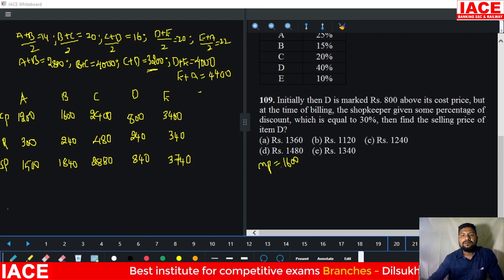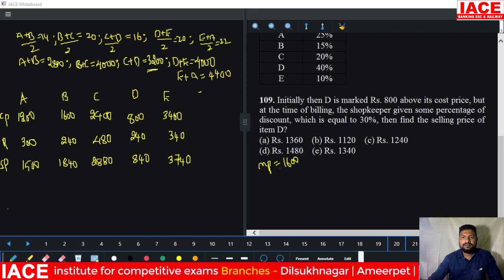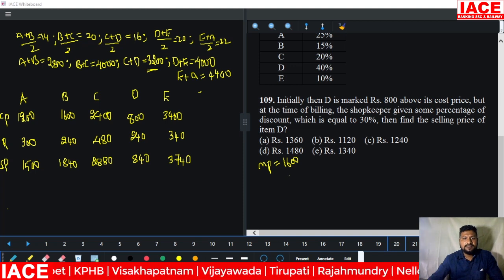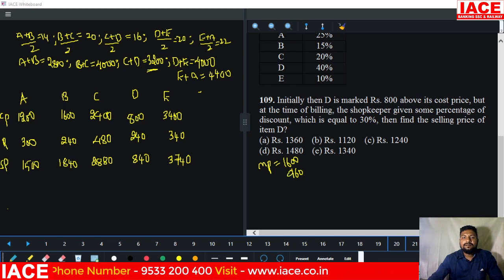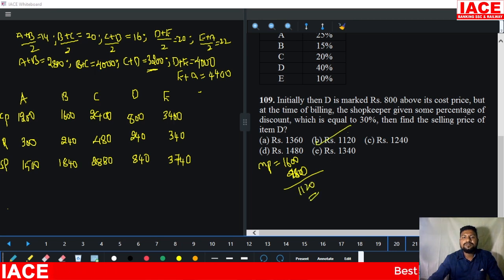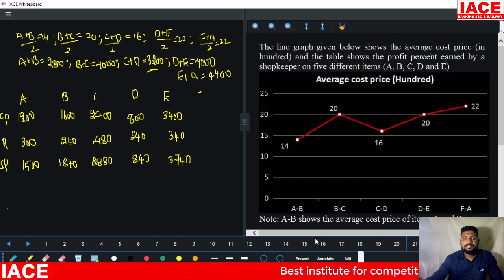30% is given as discount. 10% is 160. Then 480. 30% means how much? 480 will be removed. Now the remaining value is 1120. Option B. Next.